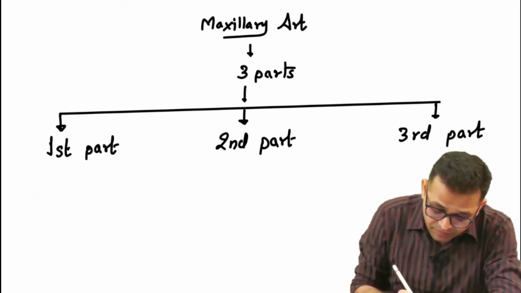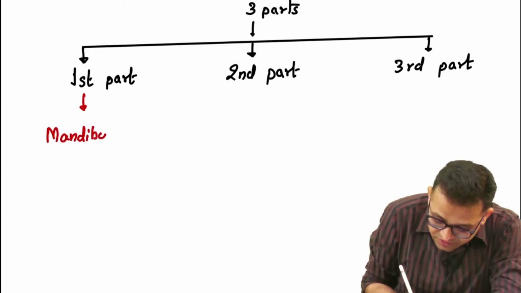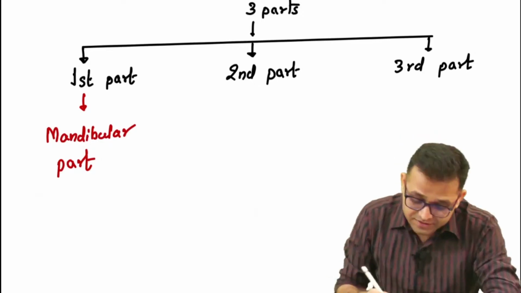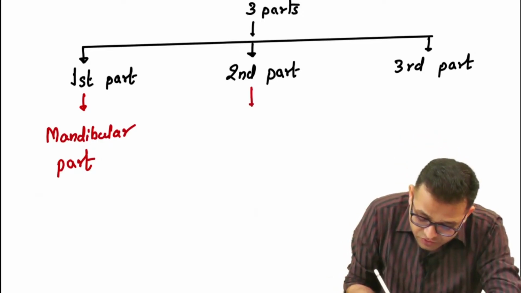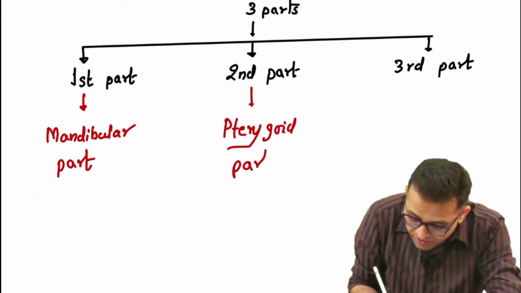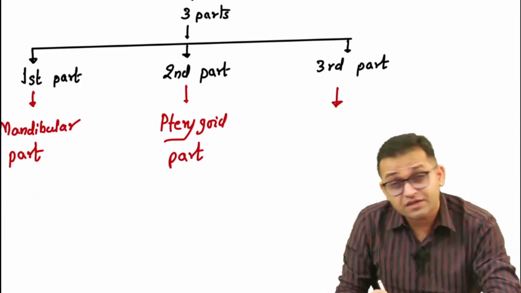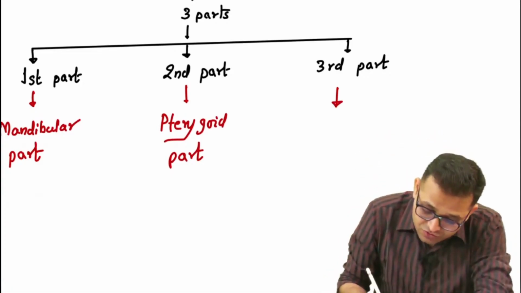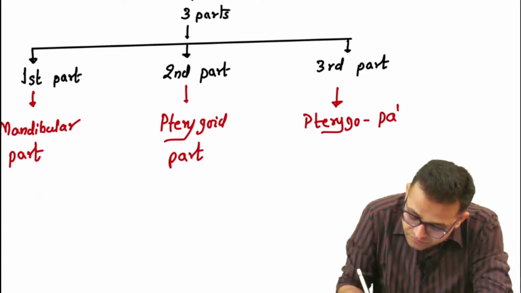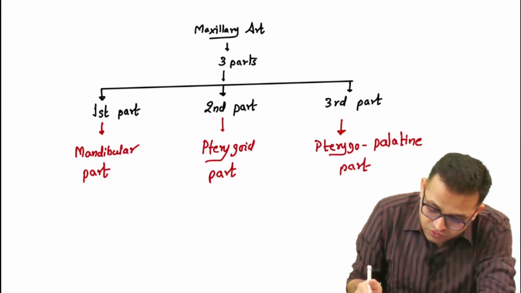Okay, the first part is running over the mandible, so it is also known as the mandibular part. Agree beta? Sir, the second part is running over the pterygoid muscle, so this is known as the pterygoid part. Agree beta? And the third part, sir, the third part is running within the pterygopalatine fossa, so this is known as the pterygopalatine part. So is it easy?